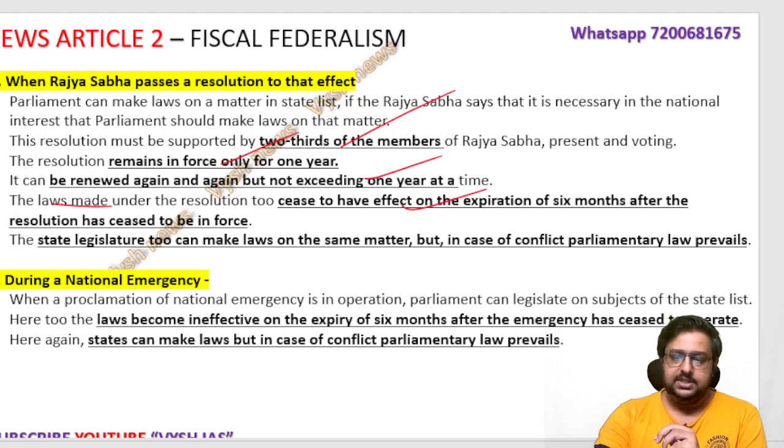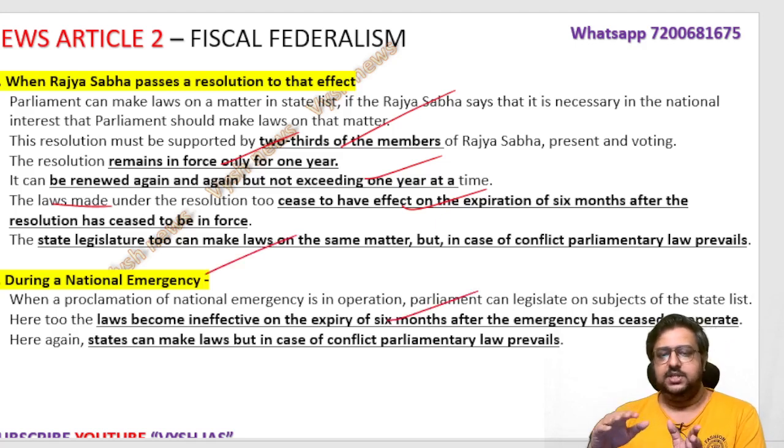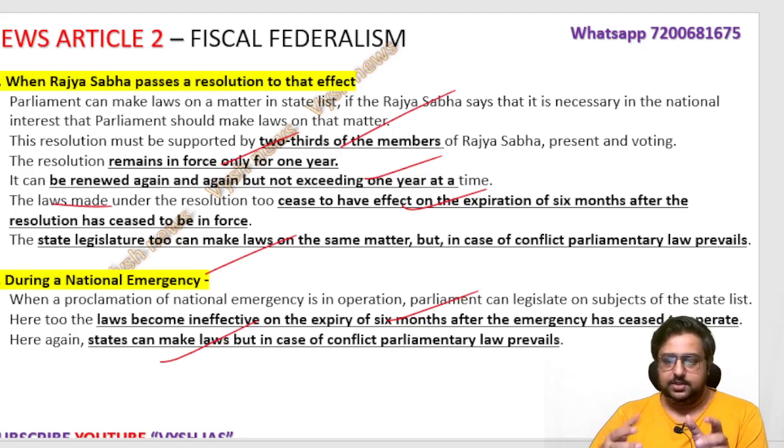During a national emergency, again, you can make law, but it will become ineffective on the expiry of six months after the emergency. So those are also temporary; for six months only you can make law. The state can also make laws; that doesn't mean that during a national emergency the center fully takes over, so the state cannot even touch it. The state can still make law. But in case of conflict, meaning on the same topic the center also makes law and the state also makes law, the center's one will prevail, because it is a national emergency.